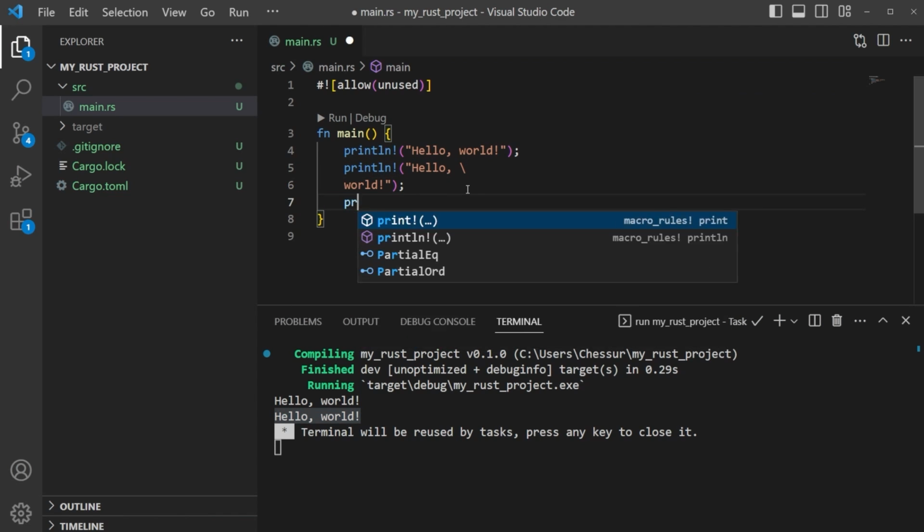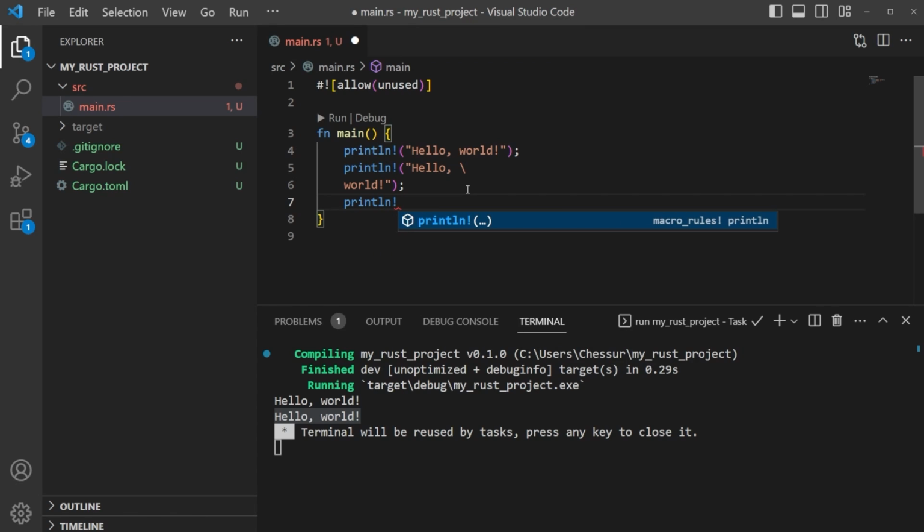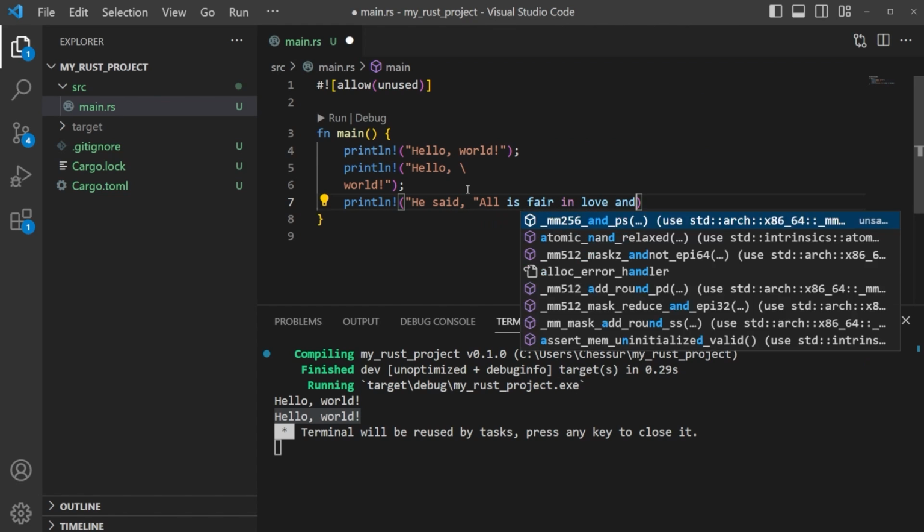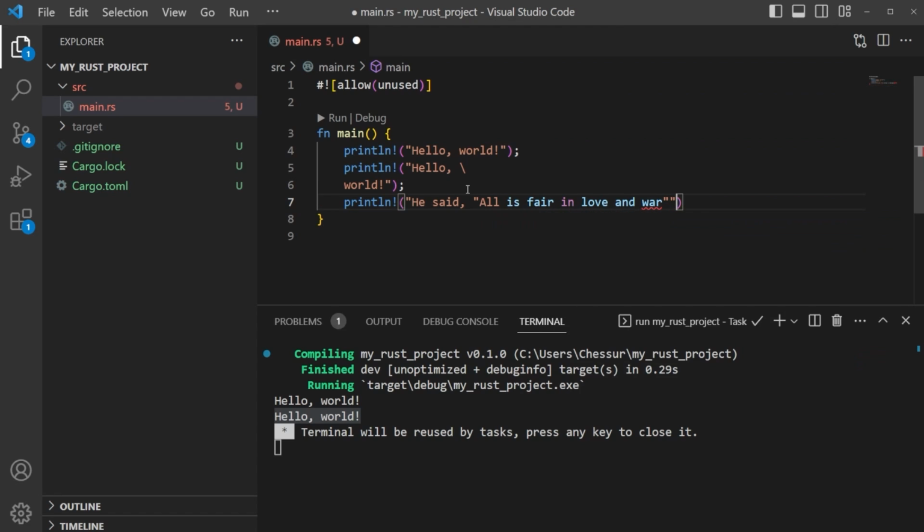Another way to think about this character escaping would be, what if you were doing a quote, for example? Like, he said, and then all is fair in love and war. Something like this, right? And we just did quotes like this. You could see that we've got some color issues already happening here. That's a good indicator, is the color, right? But we can see, okay, well, this string ends here, and then we have all this weird stuff, and then we don't start another string until we get right here. So all this in between is just kind of weird.